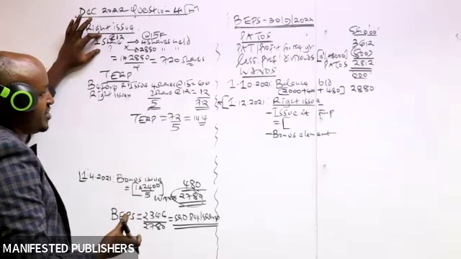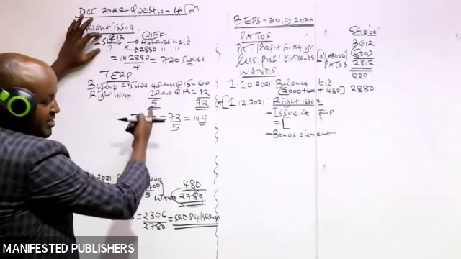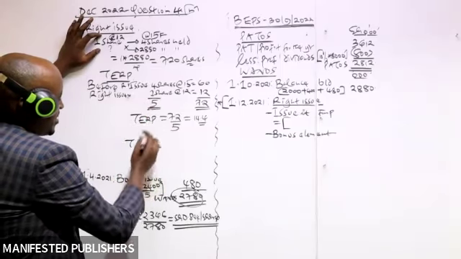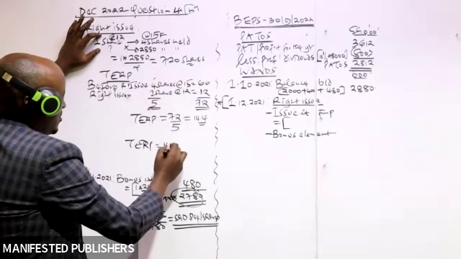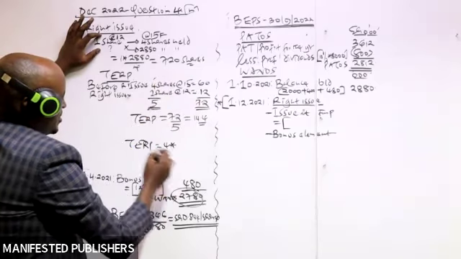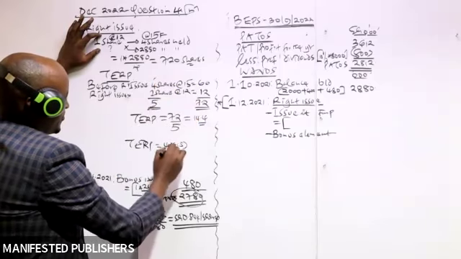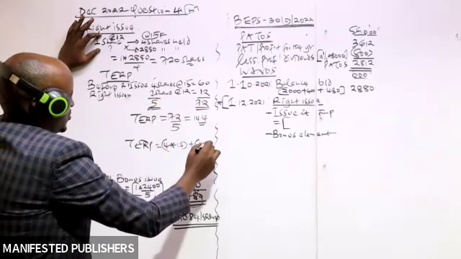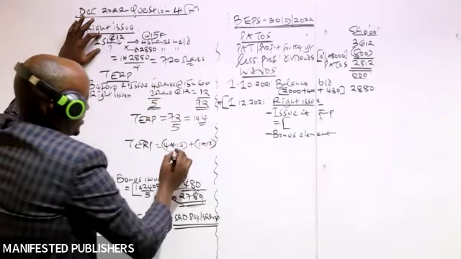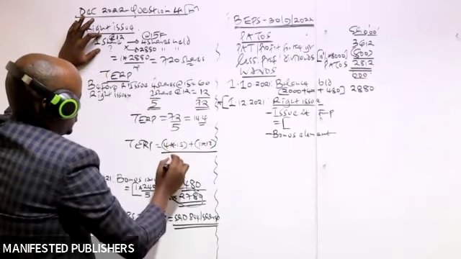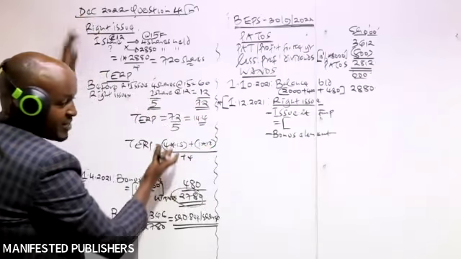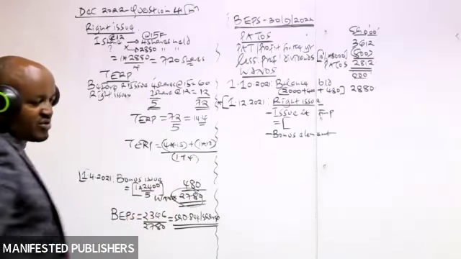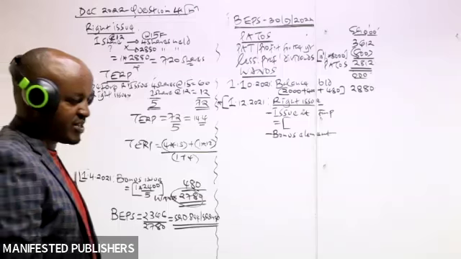Even in FM, there is a similar formula for computing the theoretical ex-rights price. You take the shares held before times their market price before, times the 1 share to be issued during the right issue at a price of how much, and then add these two, 1 plus 4. Though there is no need of basically cramming those particular formulas.